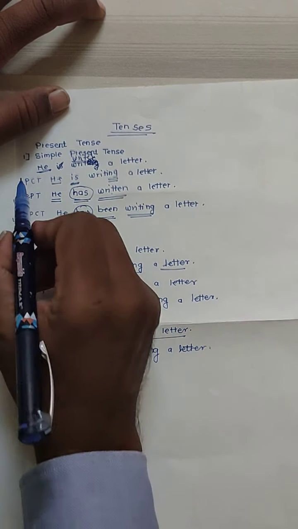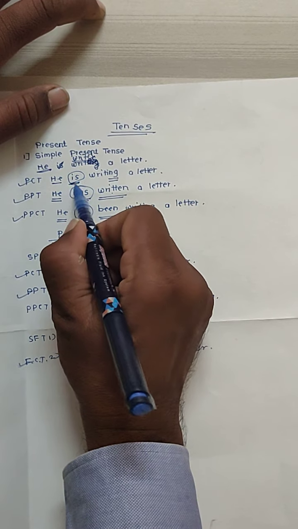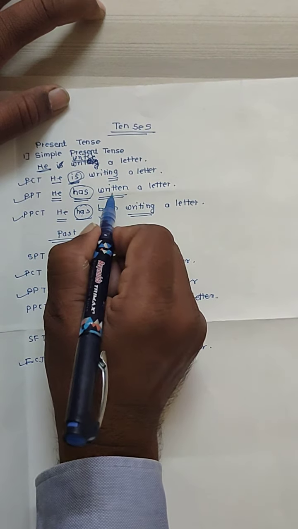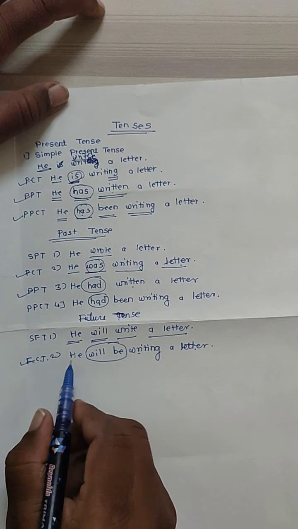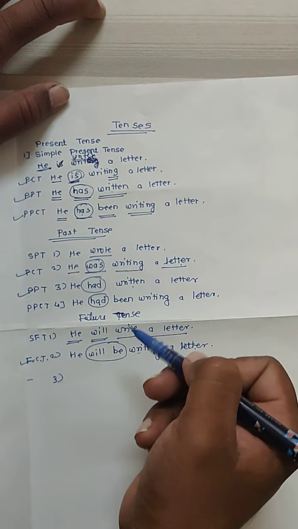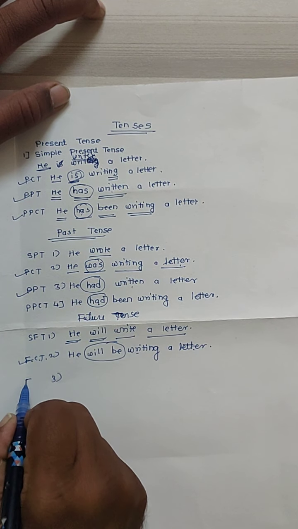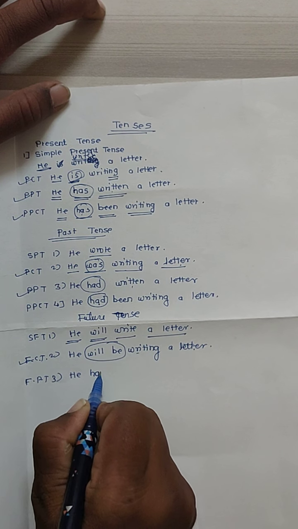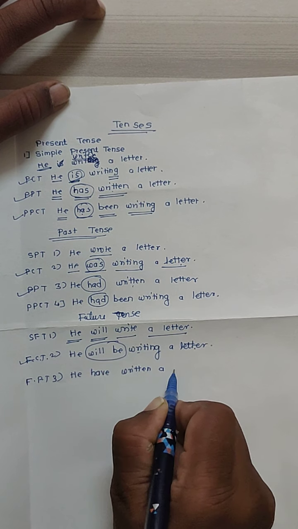So look at present continuous tense, past continuous tense and future continuous tense. Here the change is was and will be. The remaining, writing a letter, is the same in all those tenses. Minor changes are there: the present form, the past form and the future form, and the other parts of the sentence remain the same. Future perfect tense: He will have written a letter.